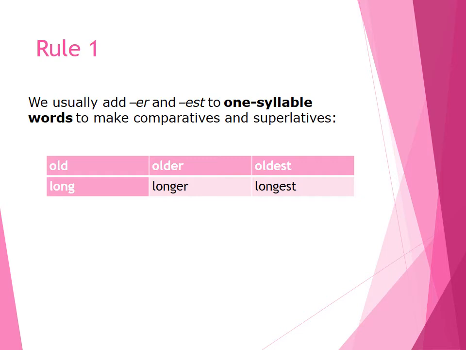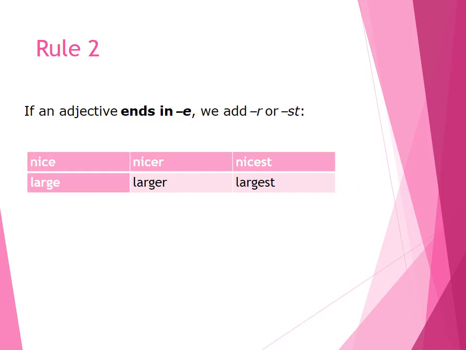So what is the next rule now? Second rule: if an adjective ends in e, we add r or st. So for example here nice, it is ending in e, so nicer, nicest. R and then st. Similarly large, it is ending in e, so larger and then largest.